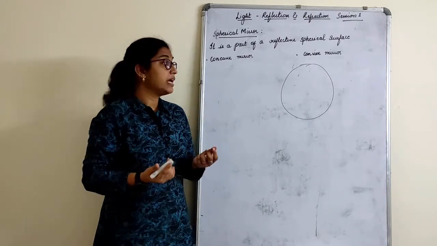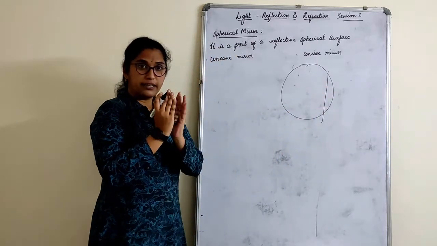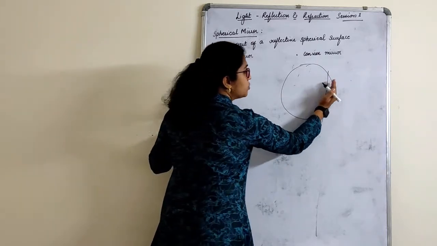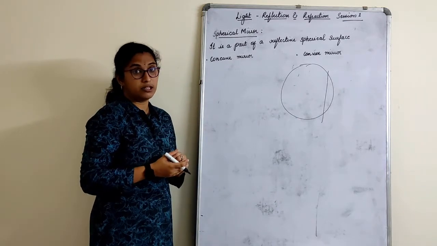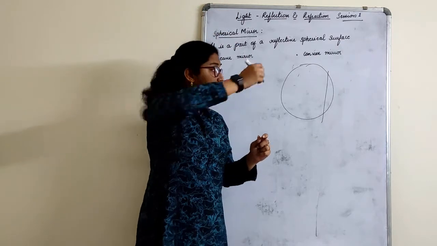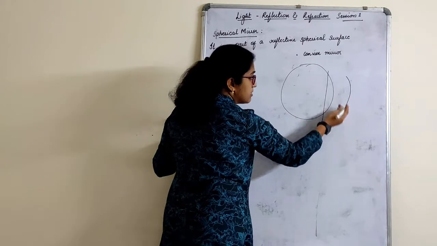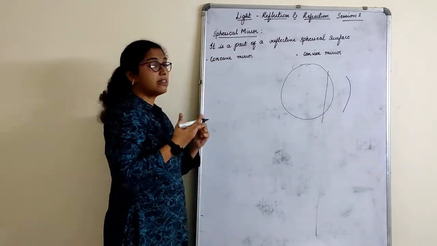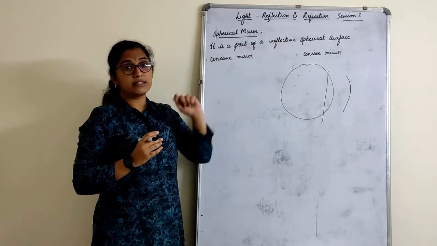From that one whole mirror, if I cut one part, this one part is nothing but a spherical mirror. So when I cut that part, what is that shape I have got here? It's like this. So this one part is a part of a reflective spherical surface.